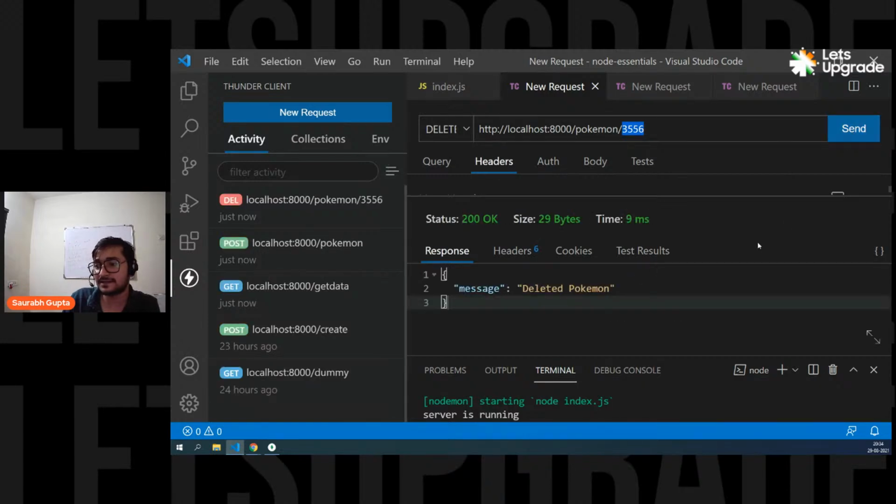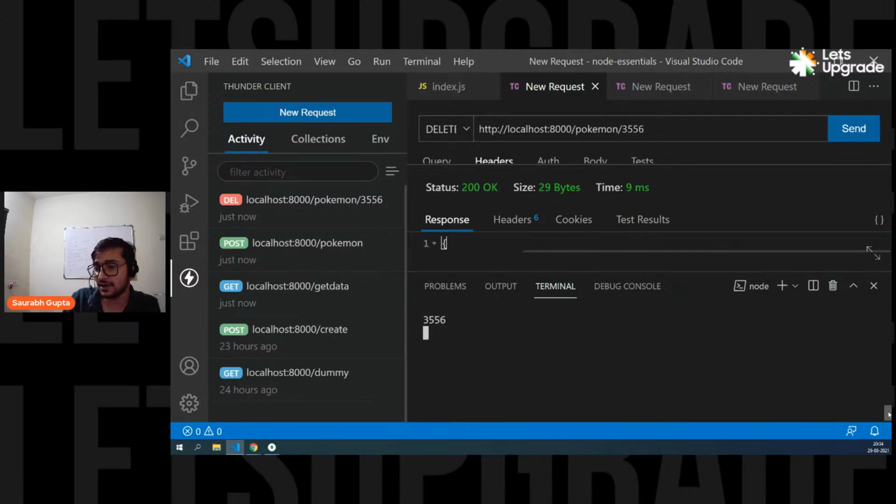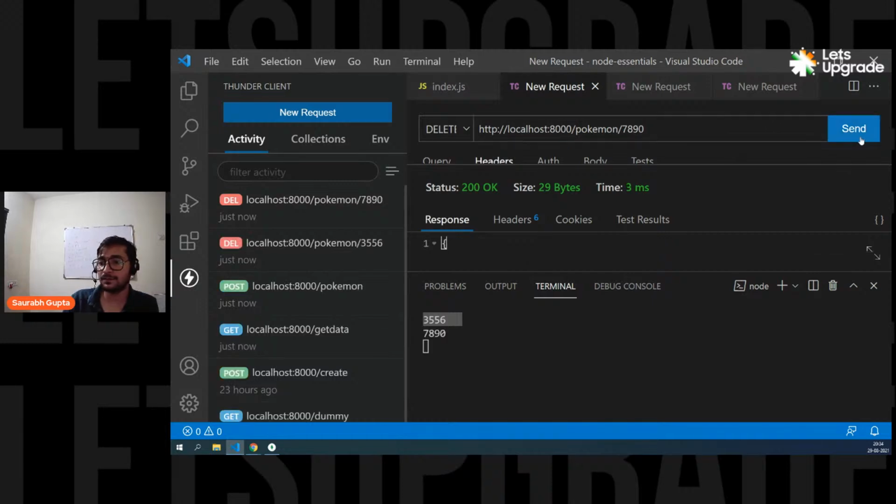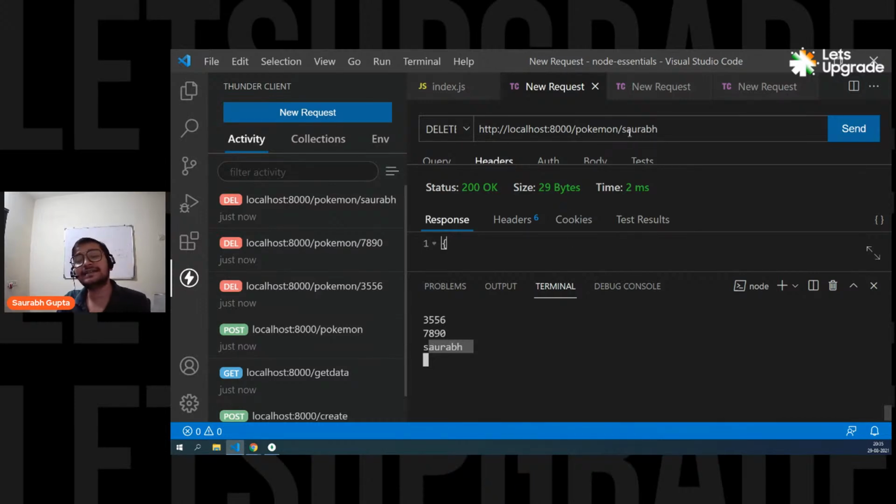Let's confirm. Hit send. We get deleted Pokemon. That's cool. That's the response. But are we getting the ID in the console? Here we go. That means if I pass 7890, here we go. If I pass my name, Saurabh, here we go. Whatever you pass in place of that URL variable, it will be passed. So this is what you can use to pass dynamic data, any kind of data through URLs. Guys, are we cleared with passing URL parameters?